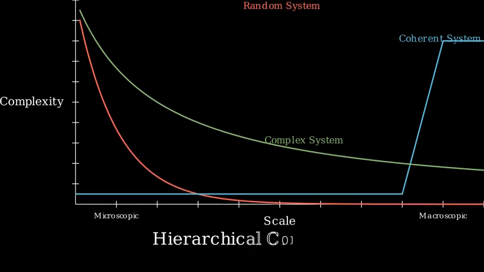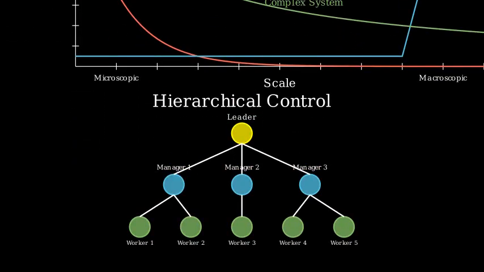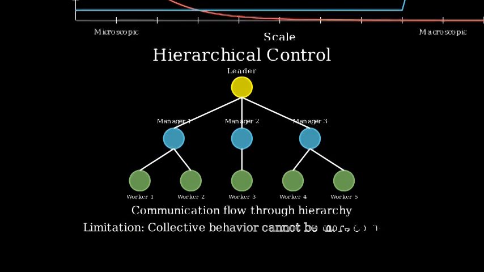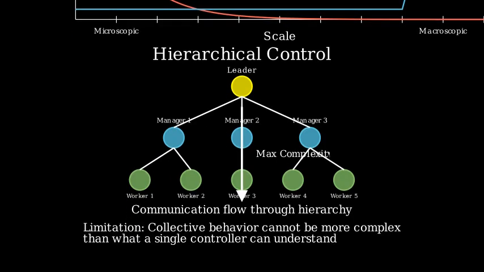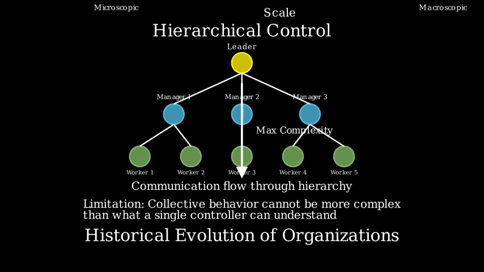For thousands of years, hierarchical control structures have dominated human organizations. In an idealized hierarchy, all communication flows through the hierarchy, with each manager controlling the behaviors of those below. But hierarchies have a fundamental limitation. The collective behavior they can coordinate cannot be more complex than what a single individual, the controller, can understand and manage.